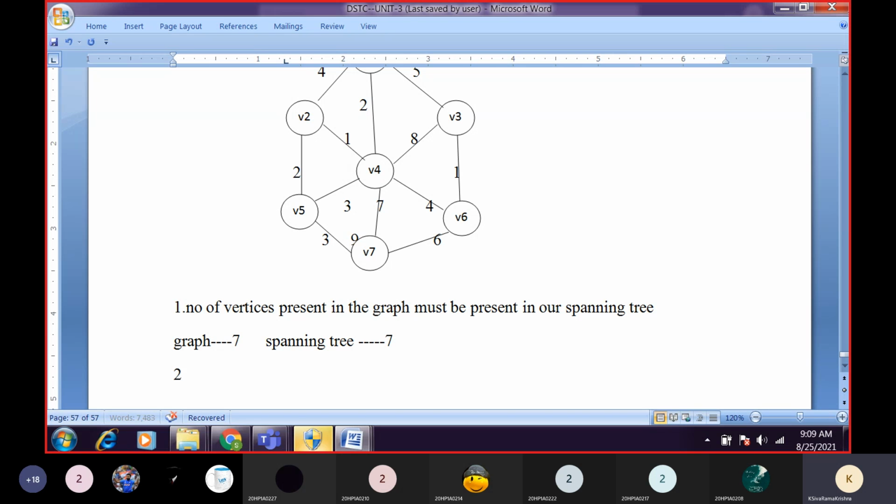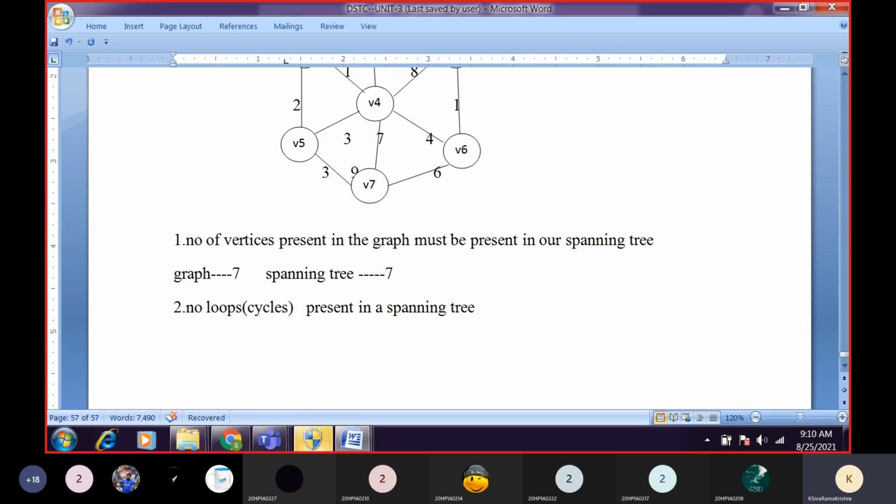And the second rule is no loops or no cycles. No loops or cycles may be present in a spanning tree. That is the second rule.